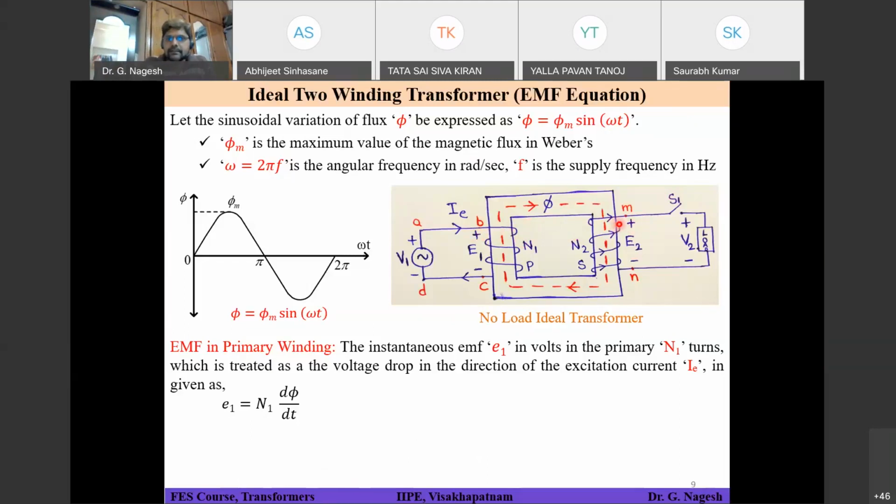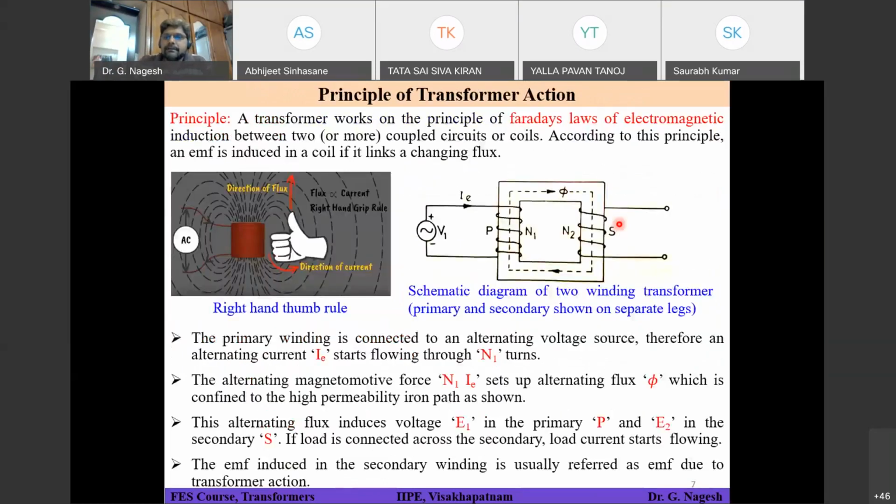But in this case, if your primary side is anti-clockwise, and the secondary is clockwise, seeing from the upper side, then in this scenario your polarity will be opposite. That means if this is positive, this will be positive on the secondary side. Understood? Yes, sir.